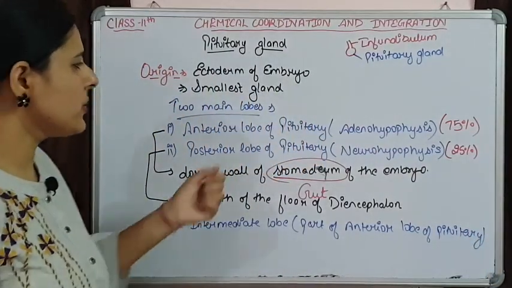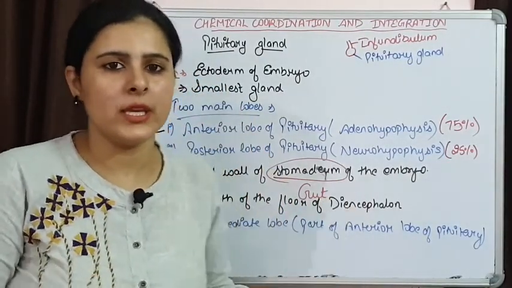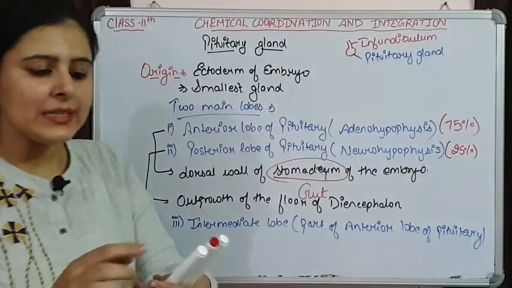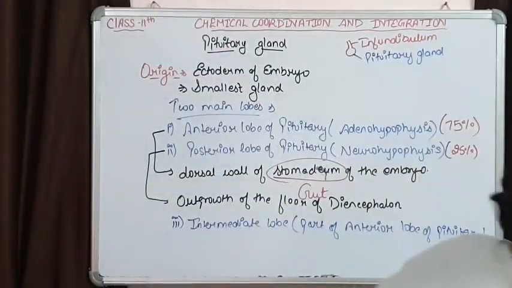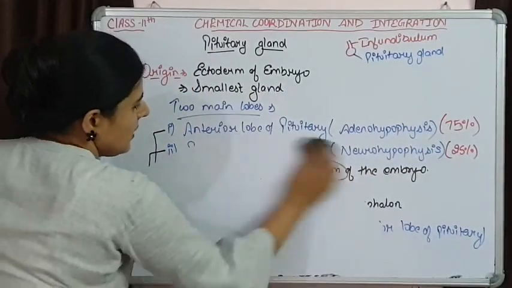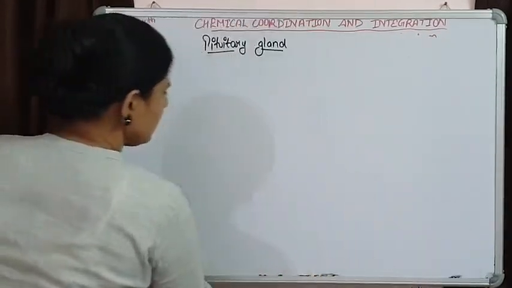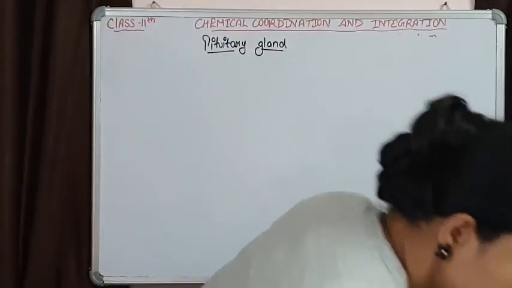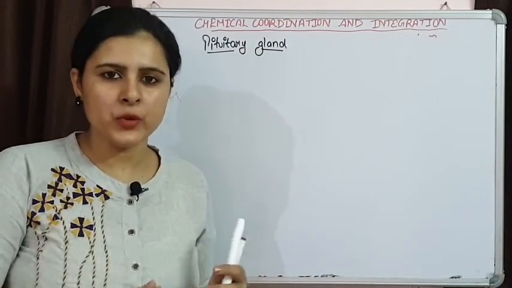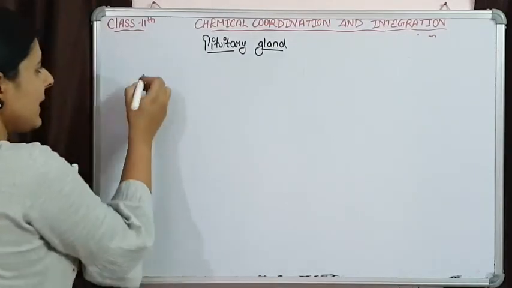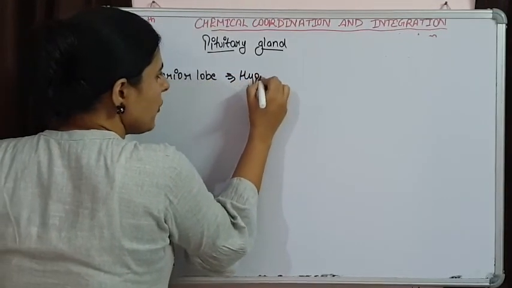Now these lobes of pituitary are connected with the hypothalamus. Both are connected with the hypothalamus. Just remember, the anterior as well as the posterior lobe are connected with the hypothalamus. The anterior lobe of pituitary is connected with the hypothalamus with the help of the hypophyseal portal system.